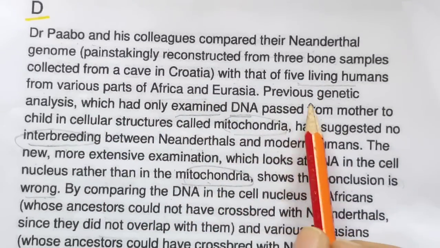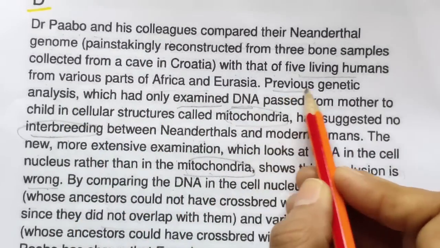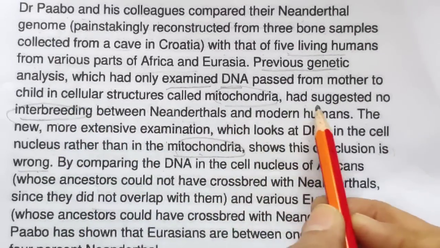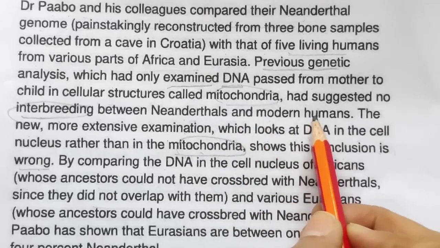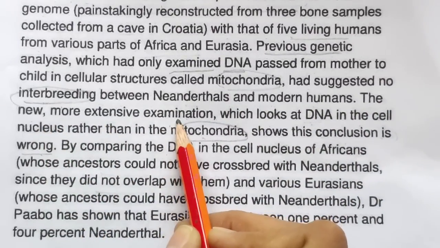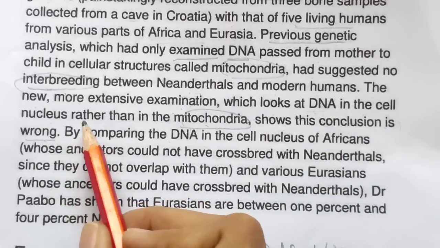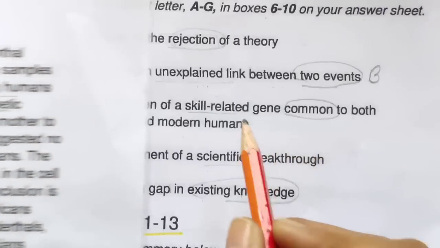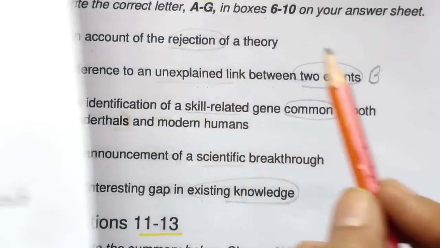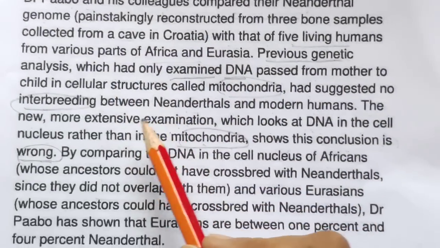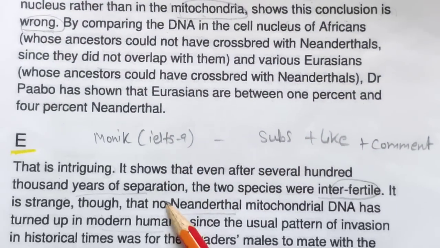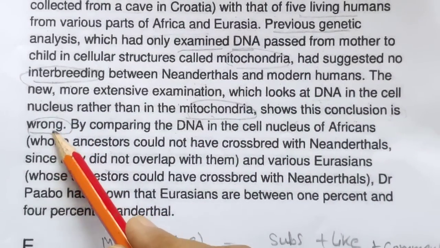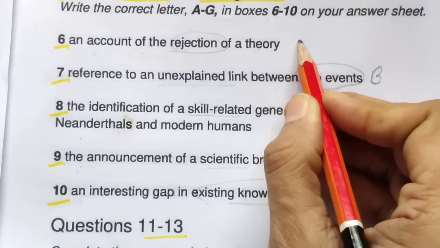Previous genetic analysis, which had examined DNA passed from mother to child in a cellular structure, had suggested no interbreeding between these modern humans. The new, more extensive examination, which looks at DNA in the cell nucleus, shows this conclusion is wrong. So this is an account of the rejection of a theory. Earlier they were saying there is no interbreeding, but in the newest they are saying interbreeding was there, and they have rejected the earlier theory. So I will go with D paragraph.